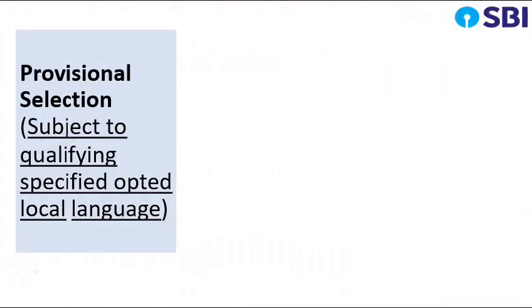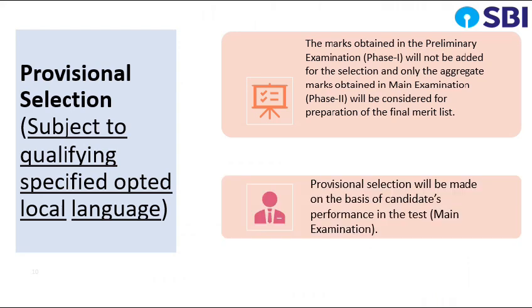Provisional selection subject to qualifying specified opted local language. The marks obtained in preliminary examination phase 1 will not be added for selection and only aggregate marks obtained in main examination phase 2 will be considered for preparation of final merit list. Provisional selection will be made on the basis of candidates' performance in the main examination.